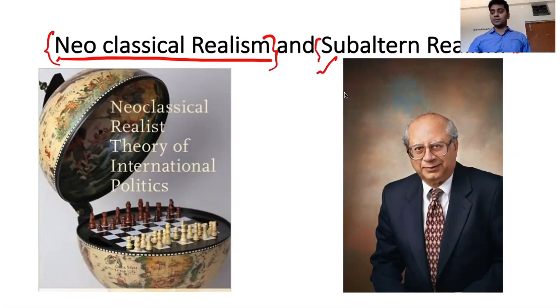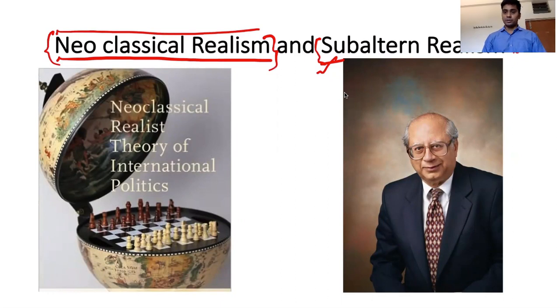Even for subaltern realism they didn't focus much, but we have to study these two things from two perspectives. One is to understand why this school has emerged. This school has emerged as an alternative to the neo-realist school that we discussed yesterday. So in order to understand the criticisms of the neo-realist school, we should understand what neoclassical realism is. This is the first thing, and what subaltern realism is, is the second thing. These are the two schools that we are going to discuss.